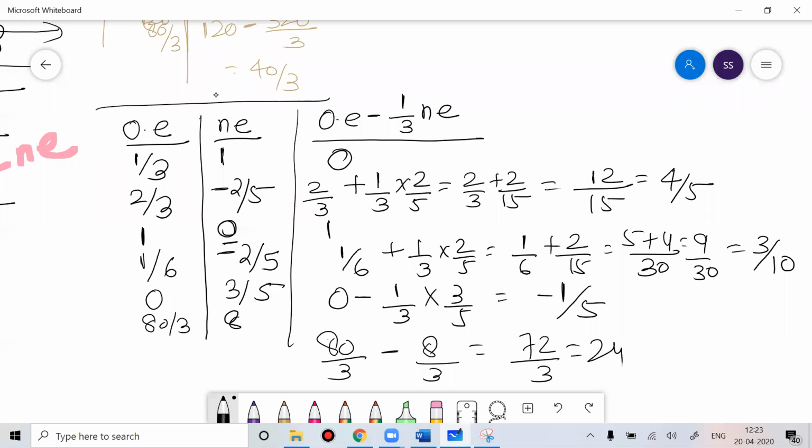So these are your values: 0, 4 by 5, 1, 3 by 10, minus 1 by 5, and 24. Please write down these values somewhere. This is the calculation we have done, and the constant in this case is 1 by 3.